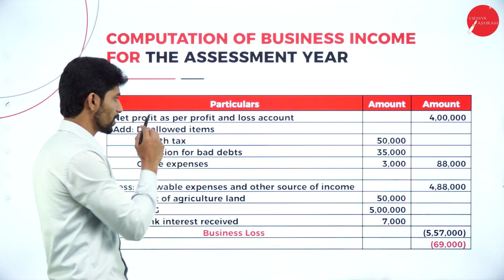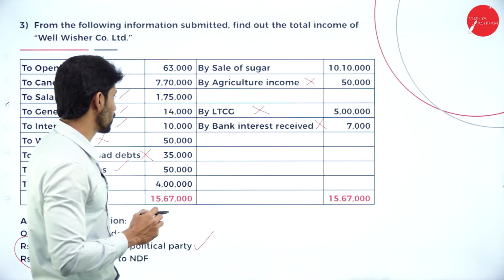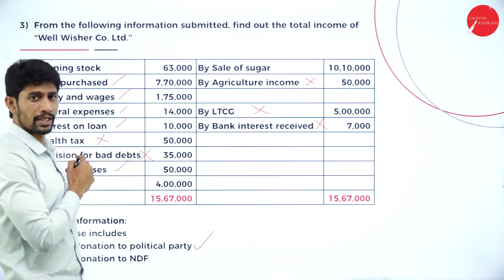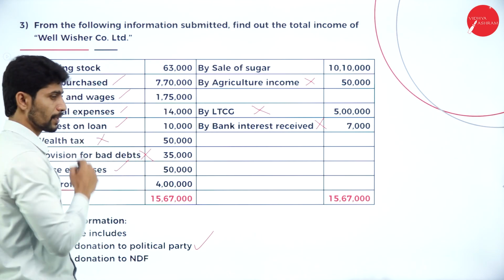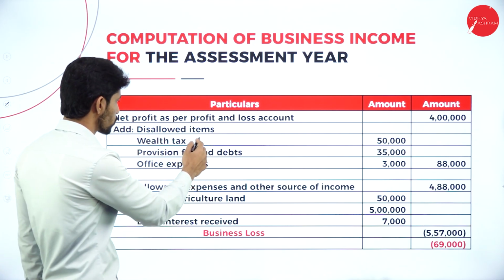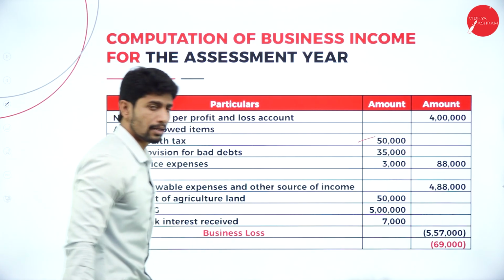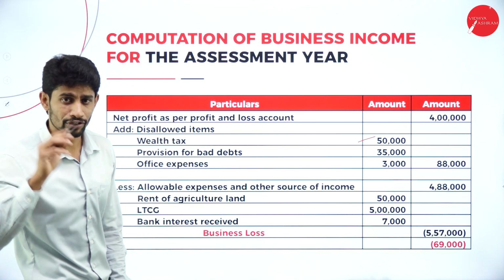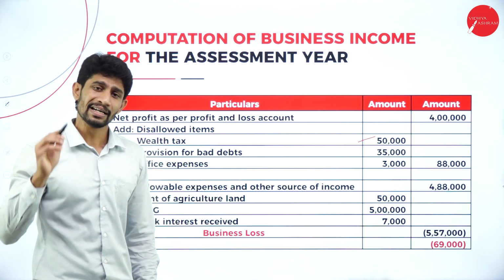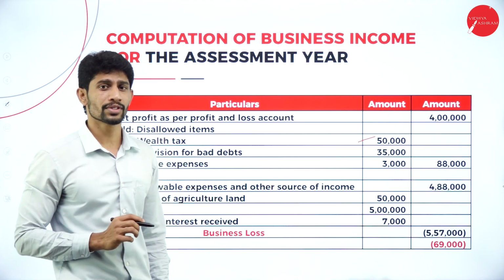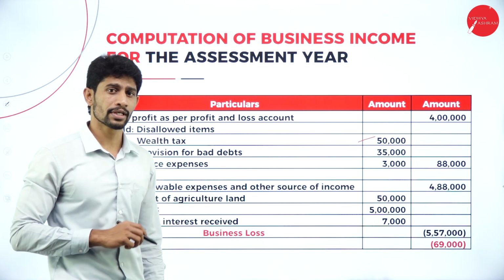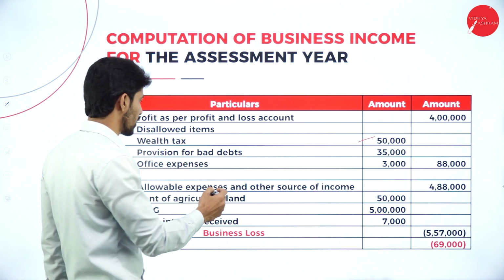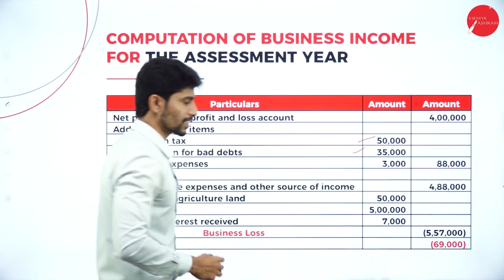So in that, the first one is wealth tax. What is the amount given in the problem for wealth tax? It is rupees 50,000. This is not a business expenditure, but he claimed it as a business expenditure. So now we are supposed to add it back, wealth tax 50,000. Next one, provision for bad debts. Actual bad debts are business expenditure, but any provision relating to bad debts, or any provision relating to any kind of expenditure, is not a business expenditure. That should be added back to the net profit, rupees 35,000.